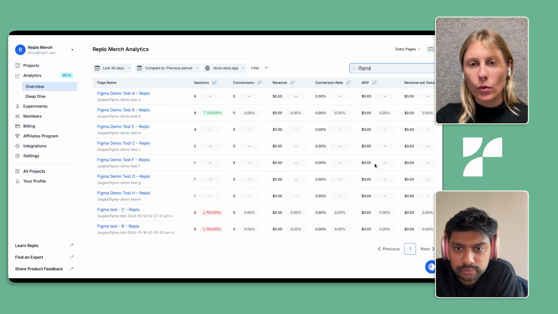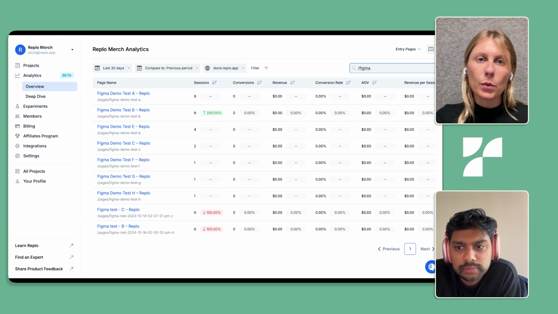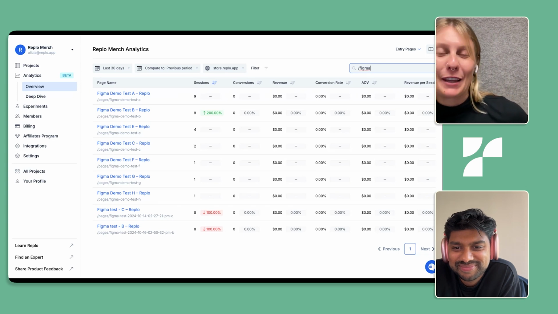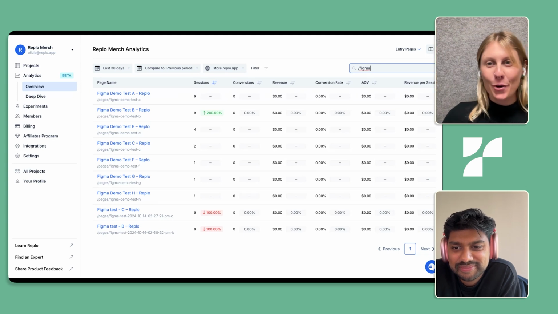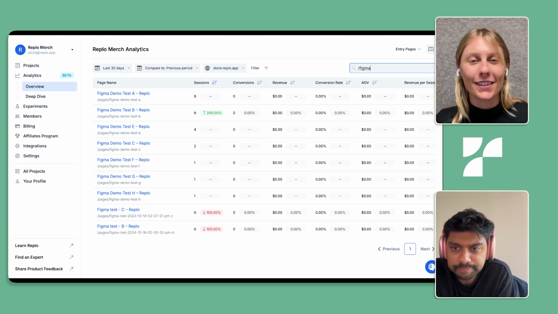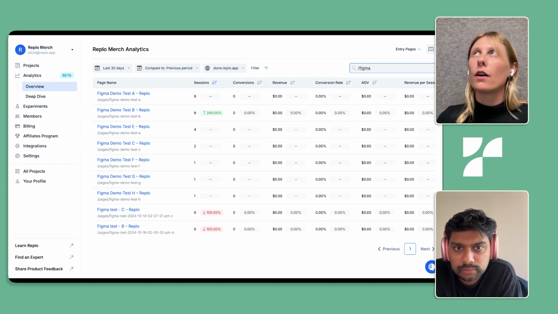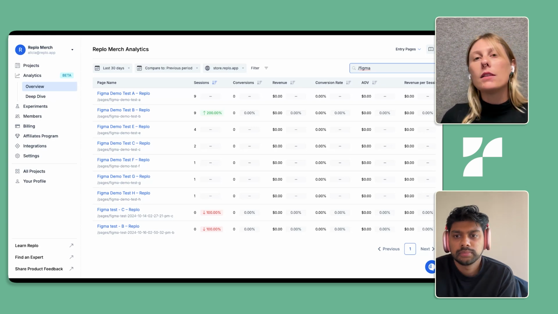All the key metrics that we pull out into this table are the ones that we heard the most from our customers. A couple of things I want to hint at potentially exploring in the future are connecting a little more to the ad side, because we know that is very, very important. But for the first beta launch of analytics, what we focused on was on-site performance.